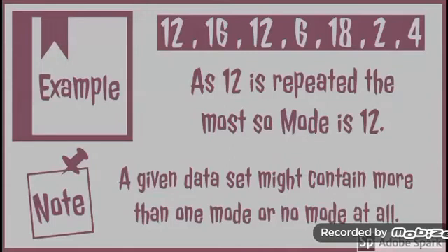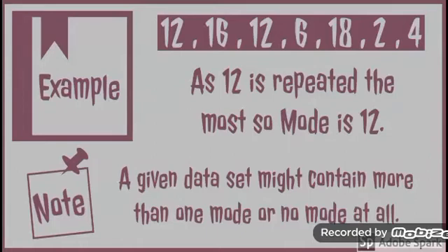You can see that 12 is occurring 2 times in this data, but the other values 16, 6, 18, 2 and 4 are occurring only 1 time. So mode of this data is 12 because 12 is repeated most number of times in this data.